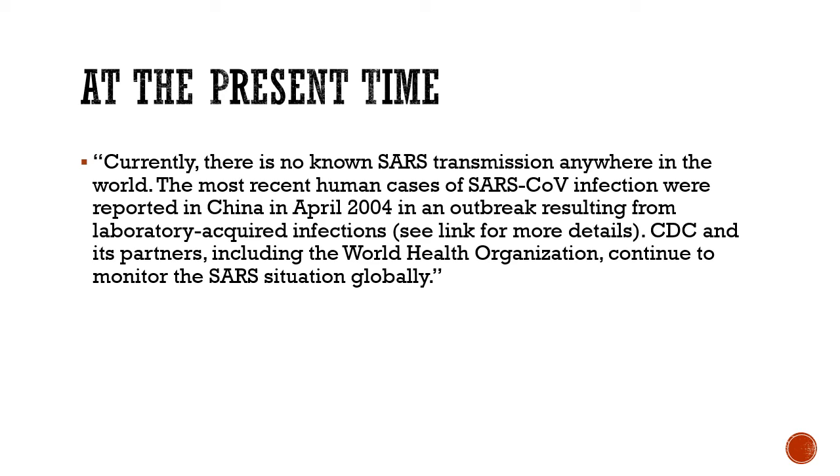So in the present time, as we all know, there is no known transmission of SARS-CoV virus anywhere in the world. The most recent human case of SARS-CoV infection was reported in China way back in April 2004, and it was believed to be a laboratory acquired infection. CDC and its partners like the World Health Organization continue to keep a watch on the SARS situation globally. We all know that there is an infection going on today, that is SARS-CoV-2 infection, but there is no case reported of SARS-CoV. And we all know that SARS was more dangerous than this particular virus. The case fatality rate was in the tune of 10 to 11% for SARS. Okay.